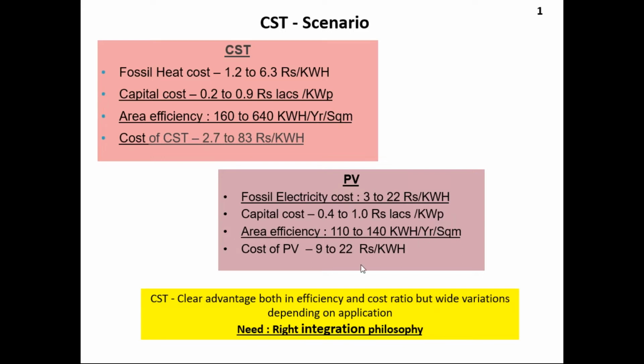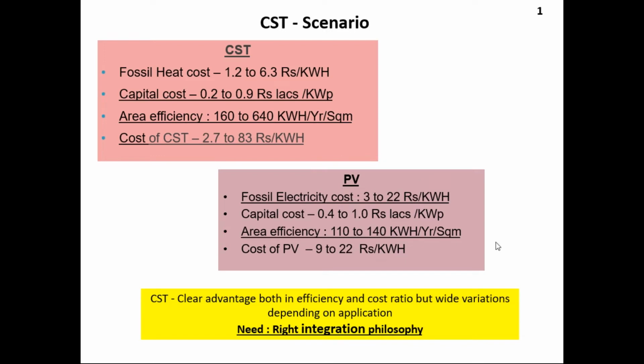If very large scale plants are used, then the cost is lower, and if you are using a rooftop plant, then the cost will be up to 1 lakh rupees per kilowatt peak. Nowadays the prices have come down, but for the sake of these calculations we will consider these figures. Here the area efficiency is 110 to 140 kilowatt hours per year per square meter. So you can compare: CST had quite a high area efficiency as compared to PV. The final cost of PV comes out to be 9 to 22 rupees per kilowatt hour.